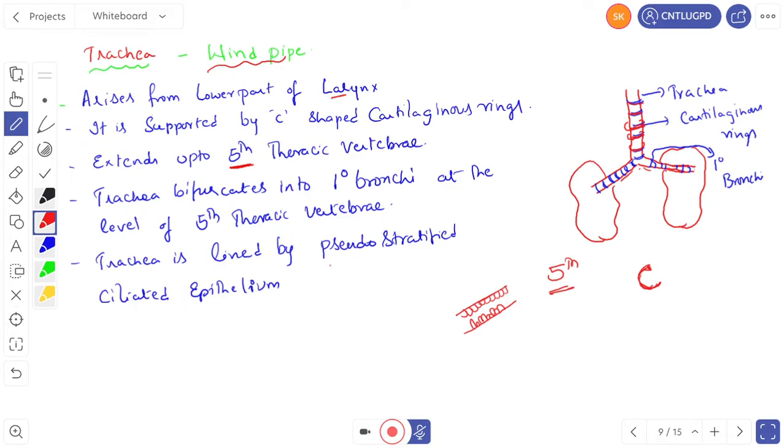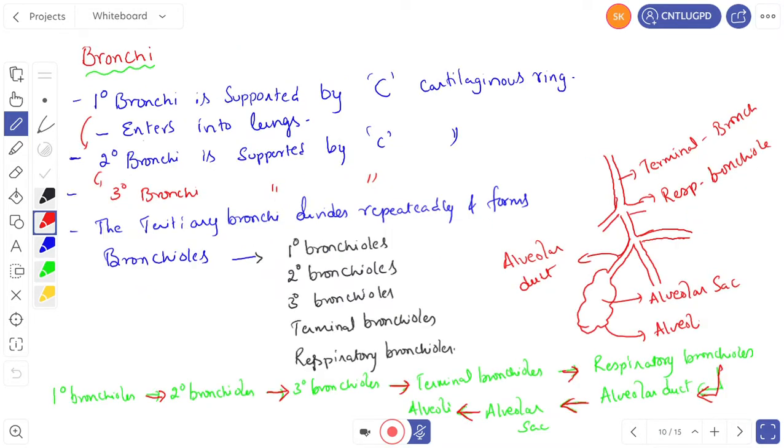So this is also one of the important questions. These three are important points. Up to where it is extending: 5th thoracic vertebrae, where it bifurcates into primary bronchi at the level of 5th thoracic vertebrae. Trachea is internally lined by pseudostratified ciliated epithelium. Now let's go for the next one, bronchi.